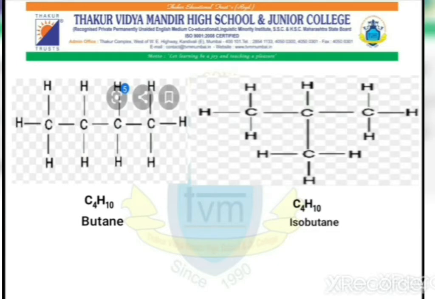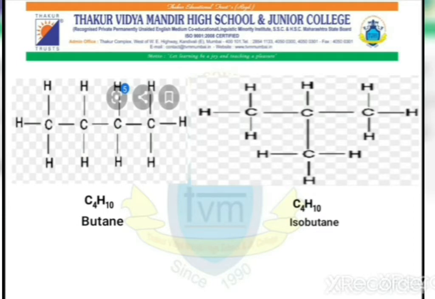Just now we have seen straight chain and branch chain. The first one was a straight chain, the second one is a branch chain. But even though it is branched, the number of hydrogen atoms has remained the same.